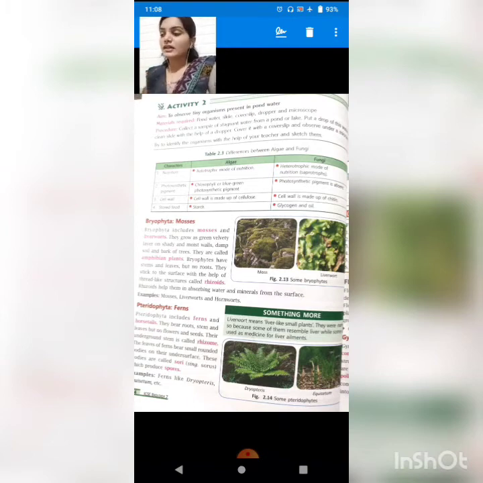Let's study their features. Bryophyta include mosses and liverworts. They grow as a greenish velvety layer on shady and moist walls, damp soil and the bark of trees. The texture of them is like velvet.